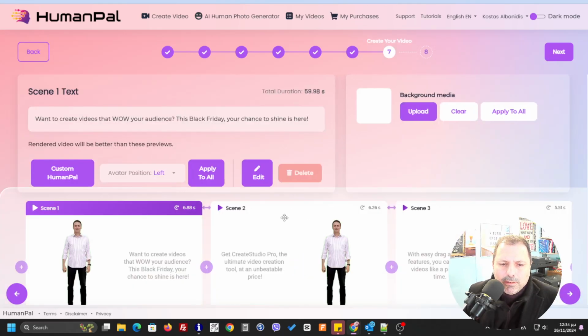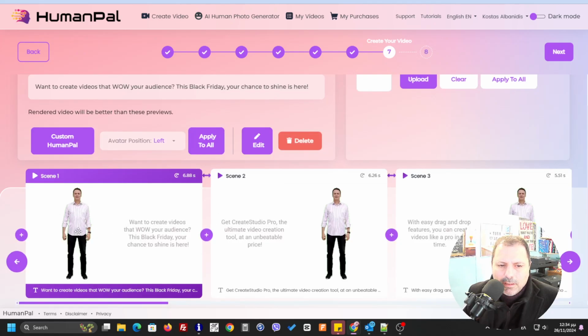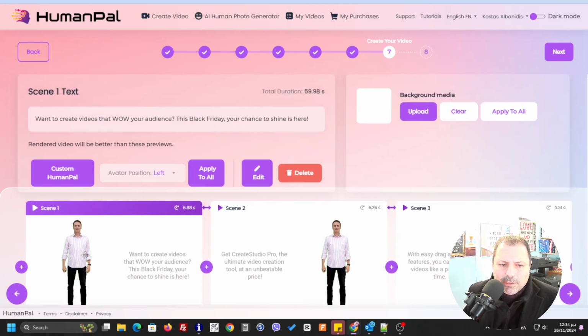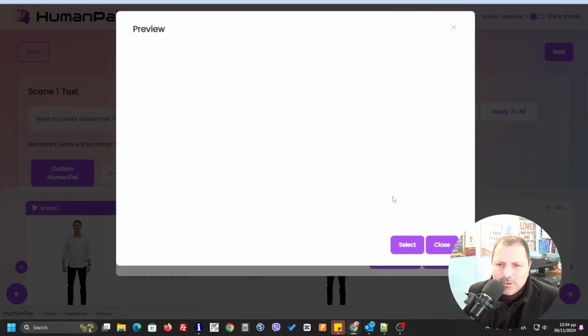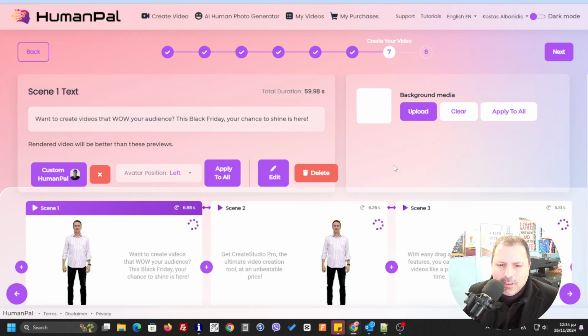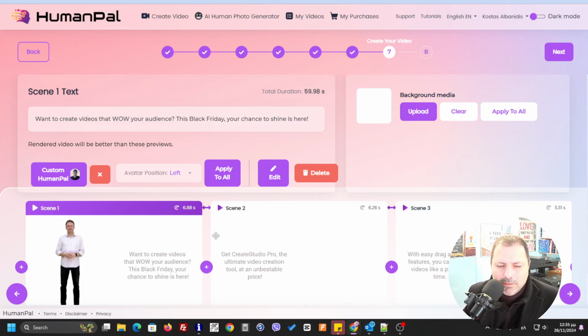Okay, and here you're going to see that I have my guy ready. The point is that I can customize HumanPal. I can select my image here, and change the face so that I look exactly like myself. You see, it looks more like me. It took my face and adapted it to this avatar. It's really amazing.